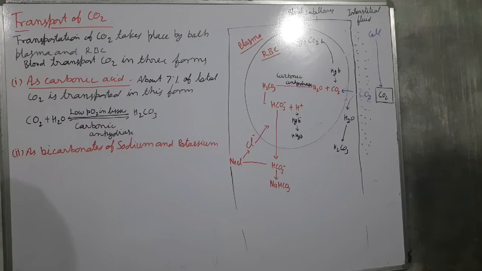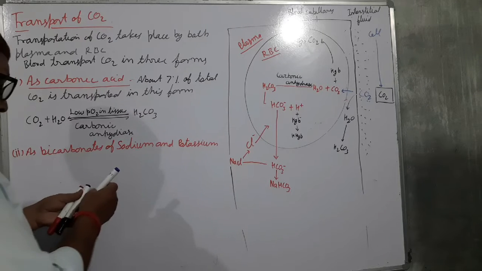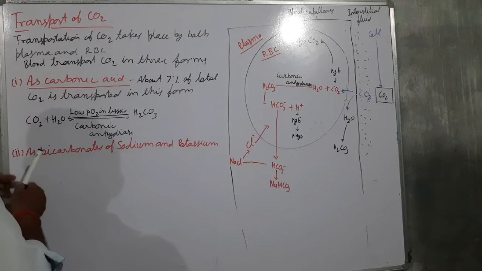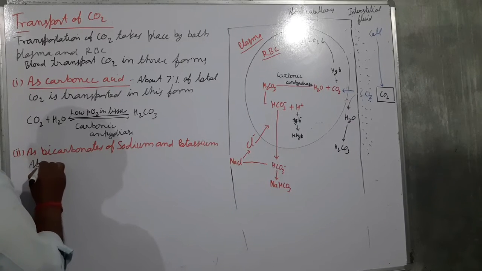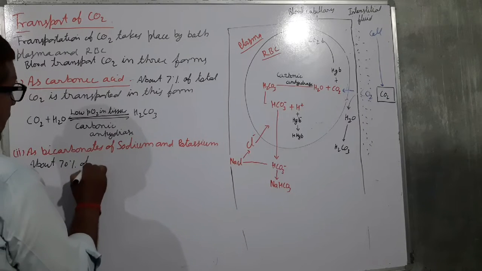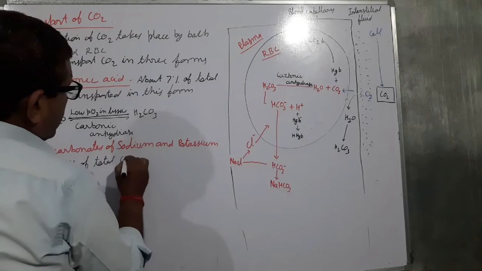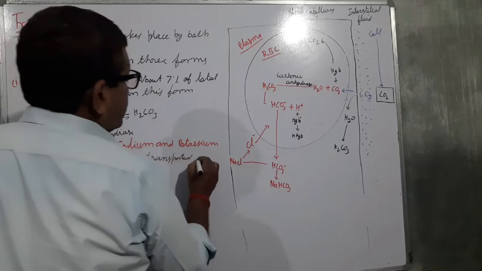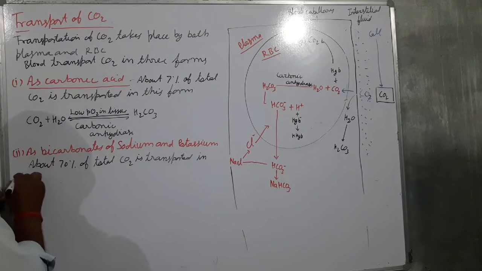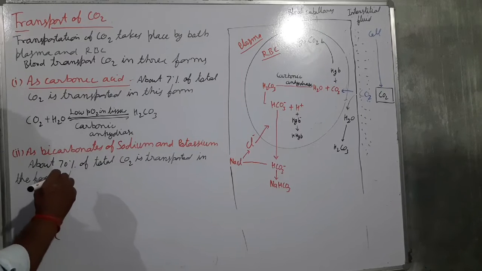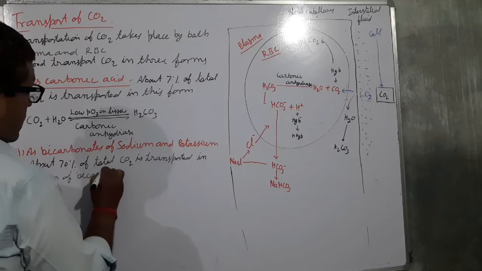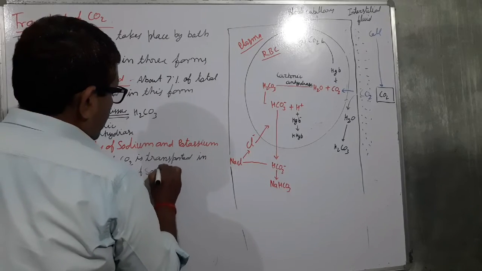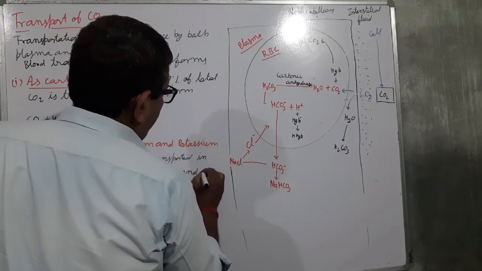So about 70% of the total carbon dioxide is transported in the form of bicarbonates of sodium and potassium.